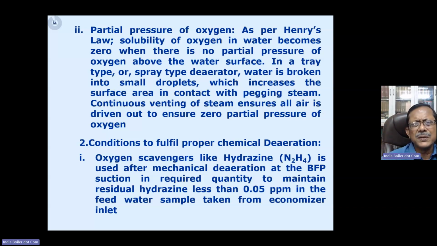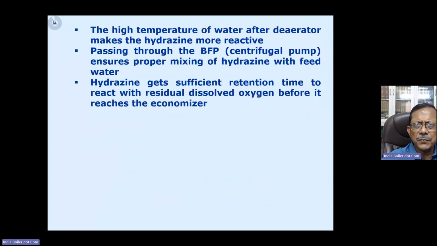But if you want, you can explain further how the three conditions are getting fulfilled by dosing the hydrazine after the deaerator at the BFP suction. So you can mention that the high temperature of water after the deaerator makes the hydrazine more reactive. Then passing through the BFP, which is a centrifugal pump, helps proper mixing with the water so that the hydrazine can chemically react with the dissolved oxygen.